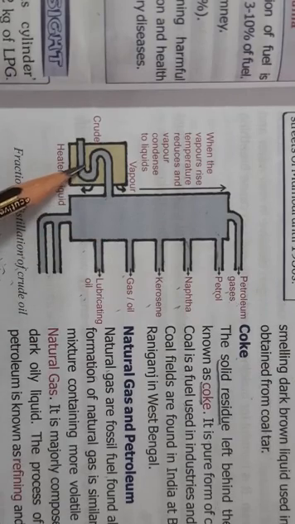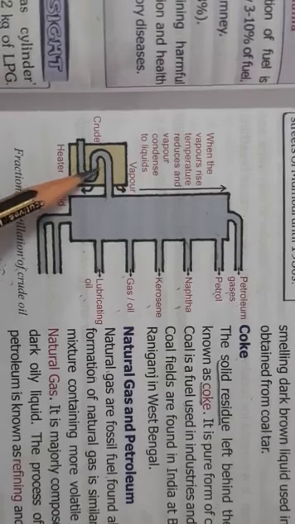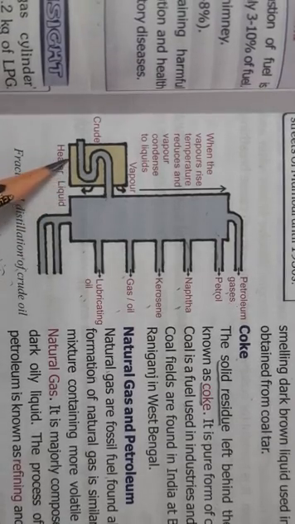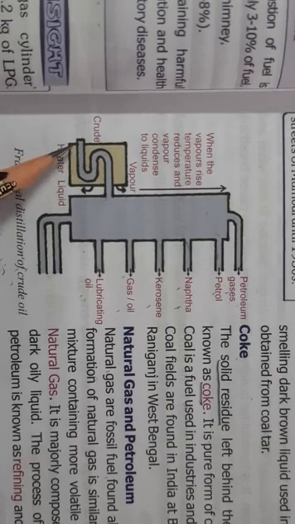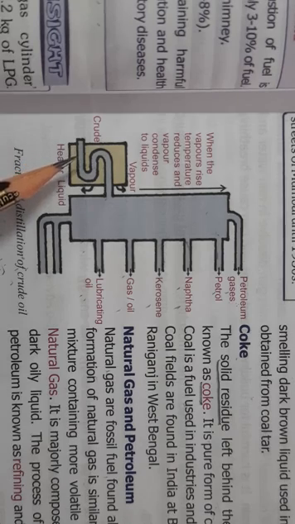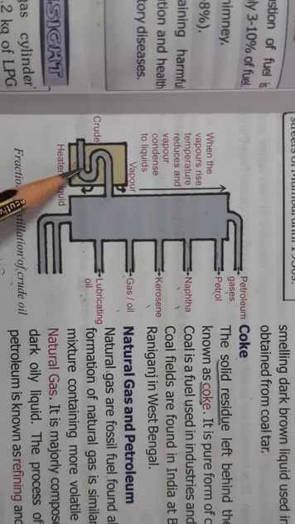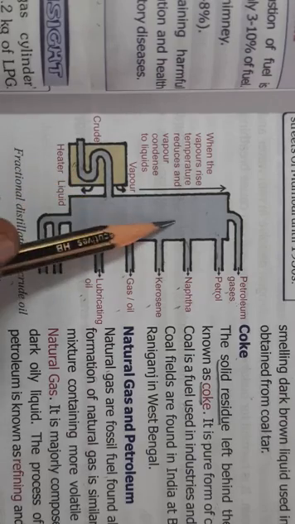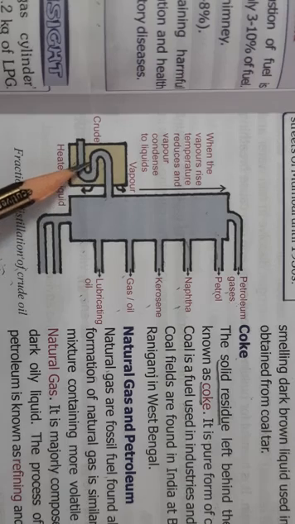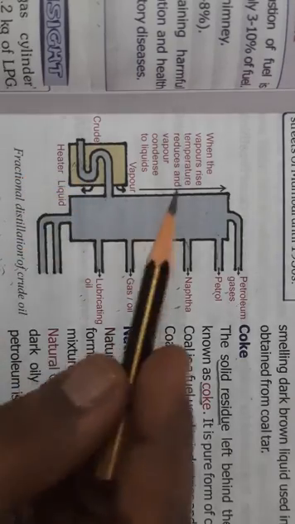Crude oil. What is crude oil? Crude oil is the oil which is found from beneath the earth's surface. Crude oil is the raw oil, or in Hindi we say कच्चा तेल. So this crude oil is heated at a very high temperature, and when you heat any liquid, you all know that it starts vaporizing. In the same way, crude oil on heating at a very high temperature, near about 400 degrees Celsius, the vapors start rising up.